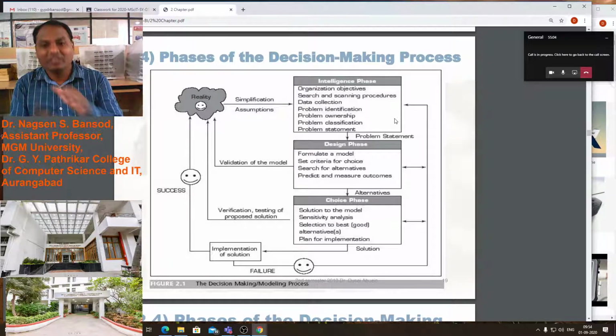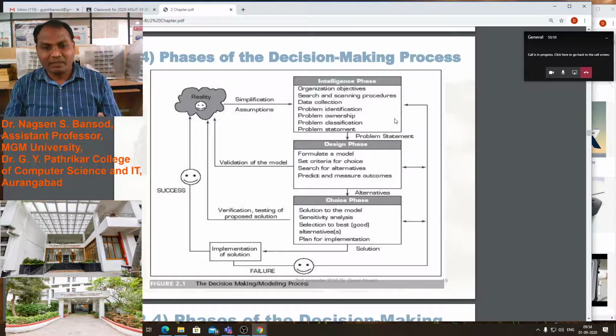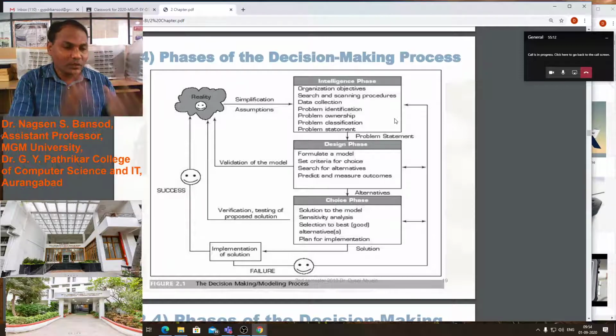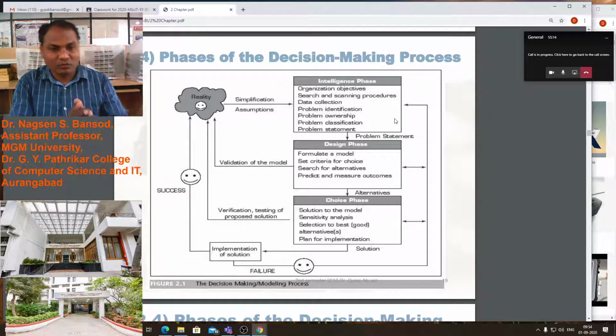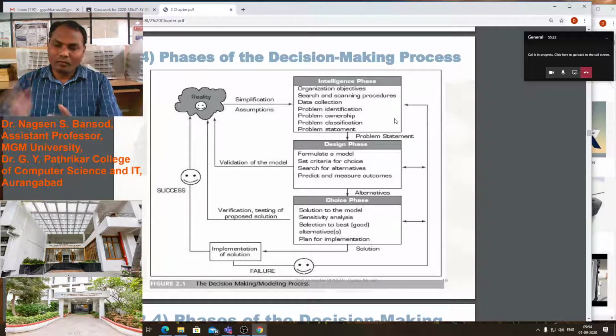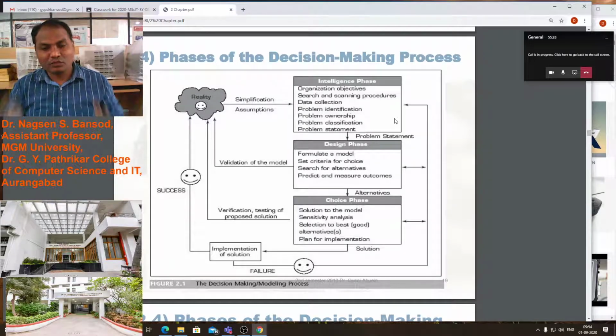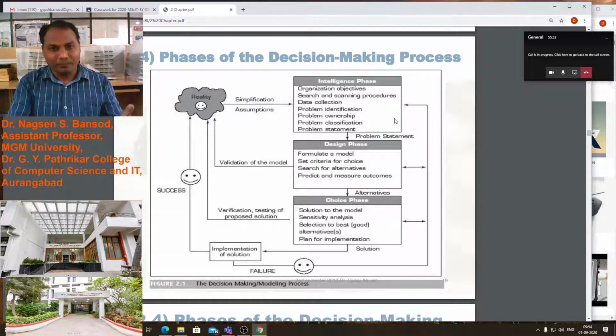There are various steps in the intelligence phase. This is the problem statement: what is the actual problem in the business? We have to identify that. This is the first step of decision making. We have to identify particular opportunities where we can make change in the business so that our business will be profitable for the company.